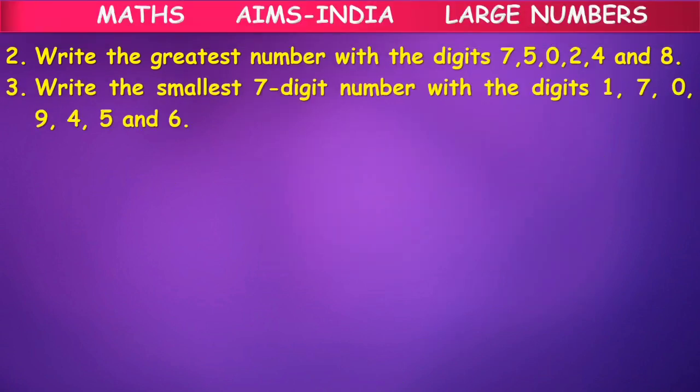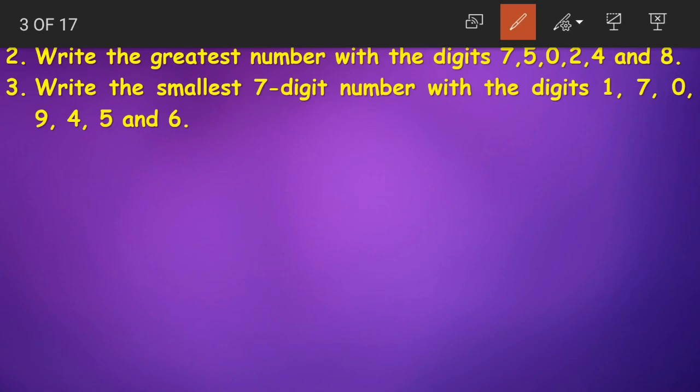The next question. Write the smallest 7-digit number with the digits 1, 7, 0, 9, 4, 5 and 6. Now if you look at the question, they are asking us to write the smallest 7-digit number. So we'll start writing using the smallest digit among the given numbers. What is the smallest digit? 0. Yes, 0. What will you do? You will write 0 in the first place. Okay, this is wrong, but I am telling you how students normally do. Students will write 0 in the first place.